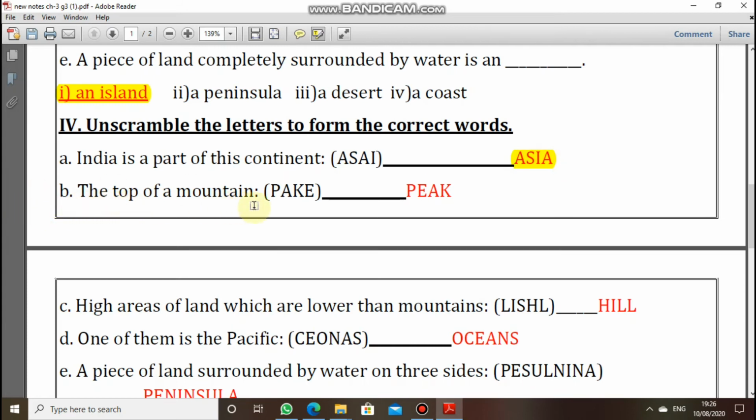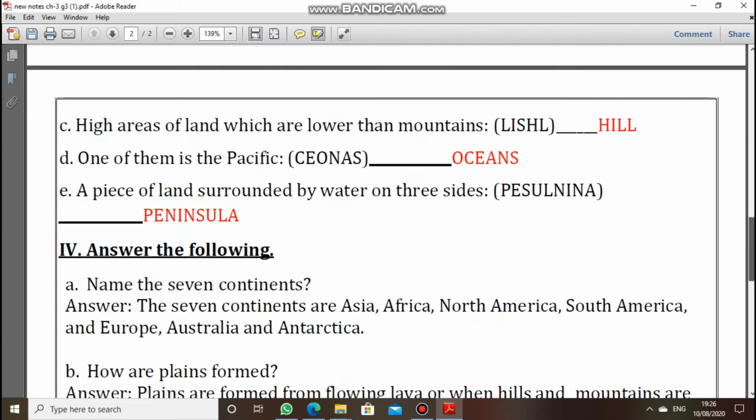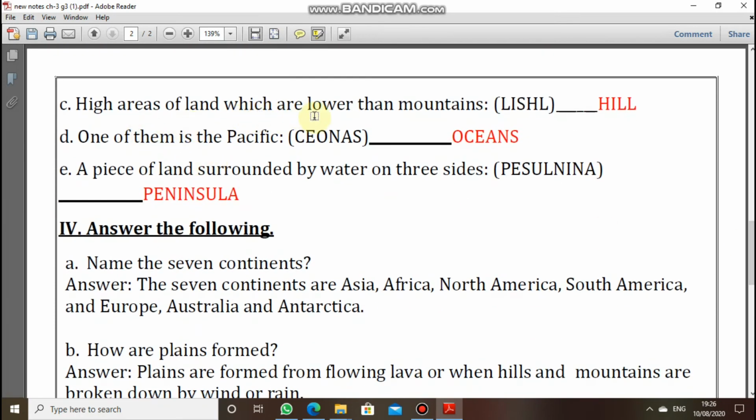Second question is the top of mountain. Which is the top of mountain? It is peak. The third question is high area of land which are lower than mountains. So it is hill.